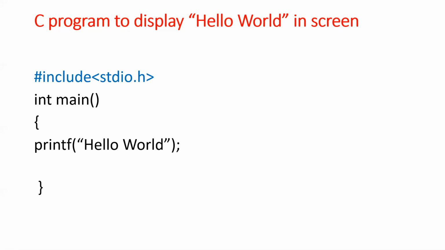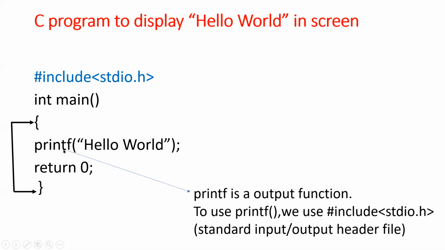And here a statement called printf is used. This printf is a function actually. See, this open and close brace you must write. For every open brace, there is a close brace. And in between the open and close brace, you write code. So I write code with a printf line. See here, what is this printf? This printf is an output function.